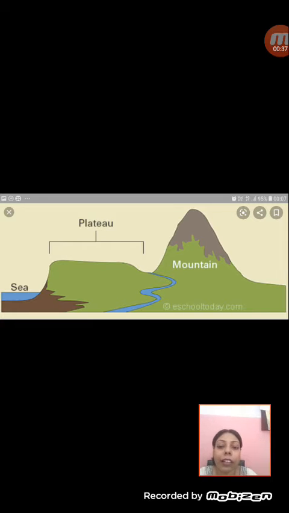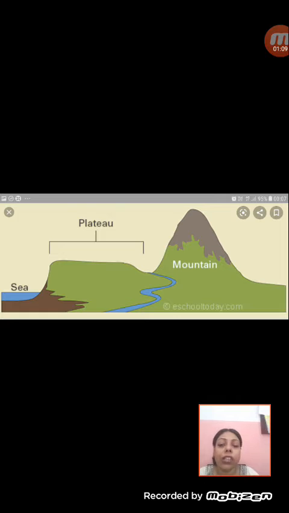Now in the next slide you see plateaus are lower than mountains. Mountains have a height of 1000 meters or above from the sea level, and hills have a height of 500 to 1000 meters. But the height of a plateau is between 0 to 500 meters from the sea level. So if it is between 0 to 500 it is called a plateau, and if it is higher than 500 meters it is called a hill.